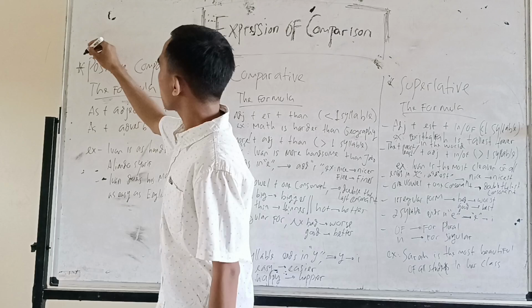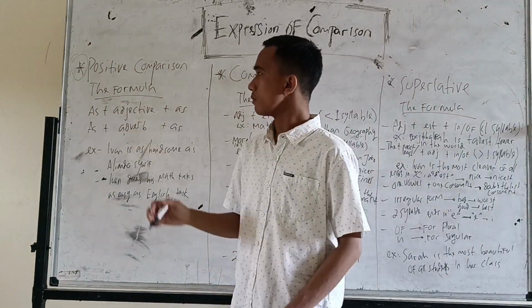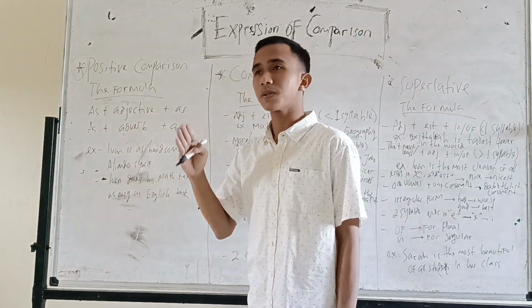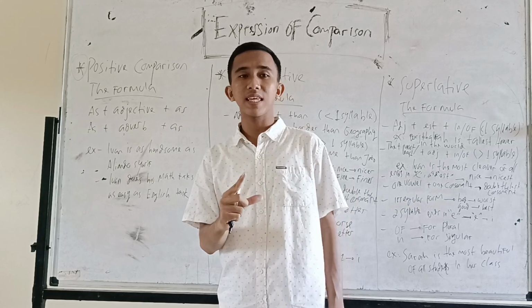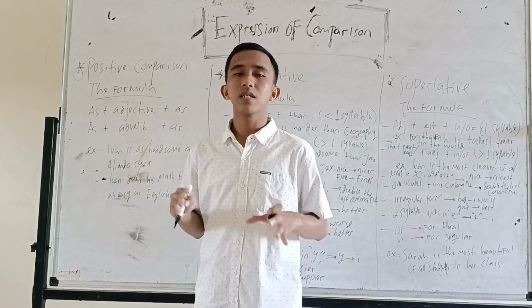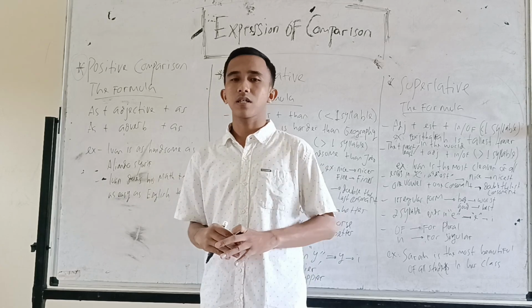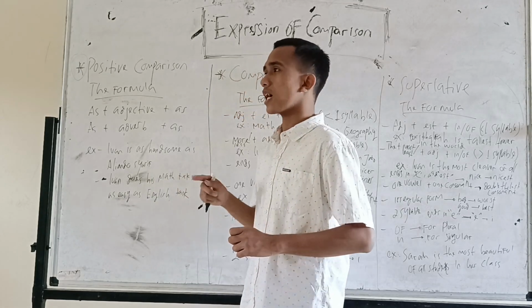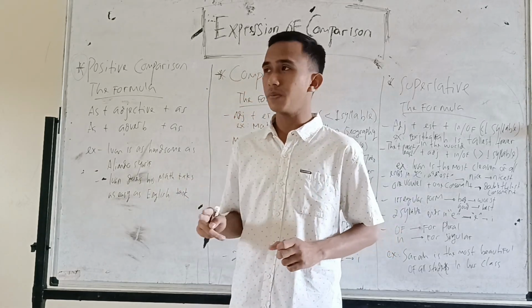Number one, positive comparison. Positive comparison is a comparison to compare one thing and another thing that has a similar structure, or to indicate that two things are similar.